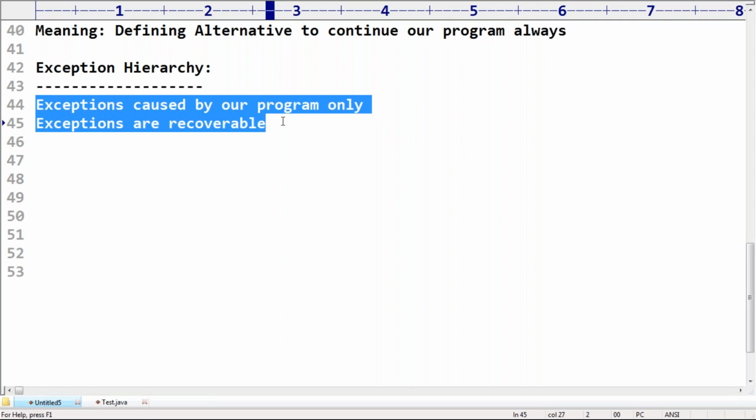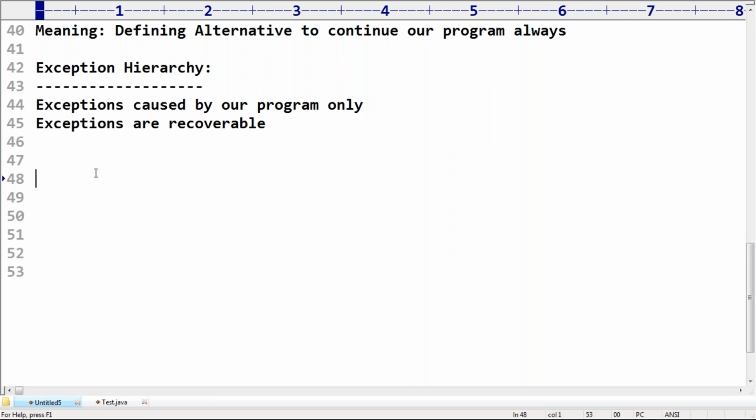Exceptions are recoverable. Recoverable means we can define a catch block, and the catch block will be executed if the exception really comes, and we continue the rest of the program normally. Now, sometimes what will happen is, assume that my program is executing. Some virus attacks my system and then my system gets crashed. Then can I define a catch block for that?